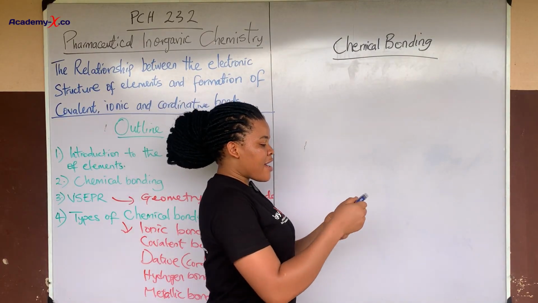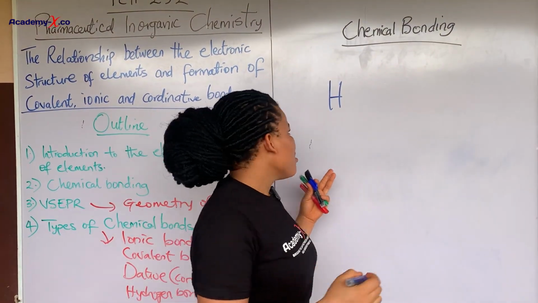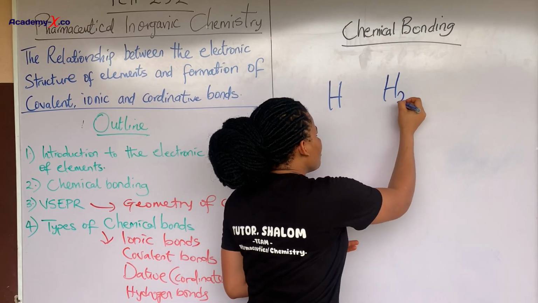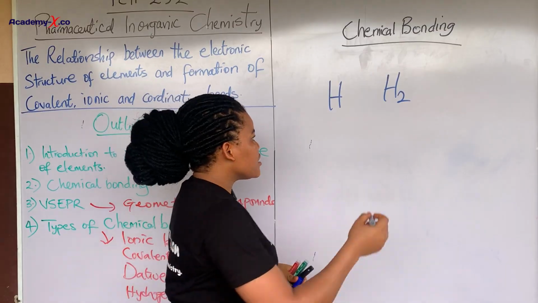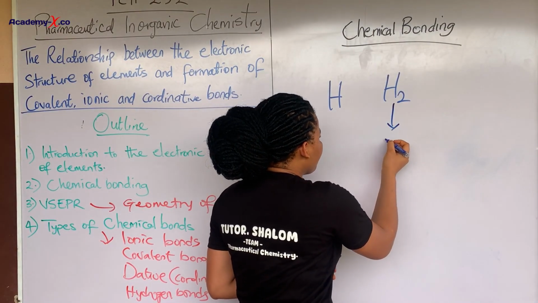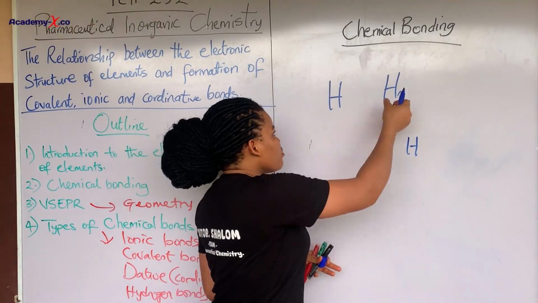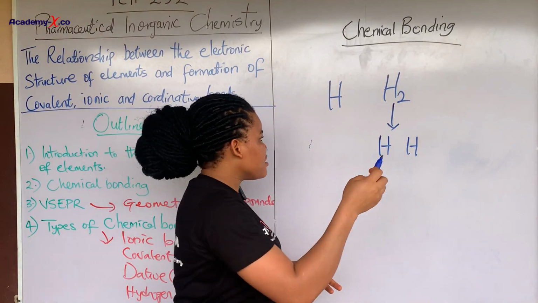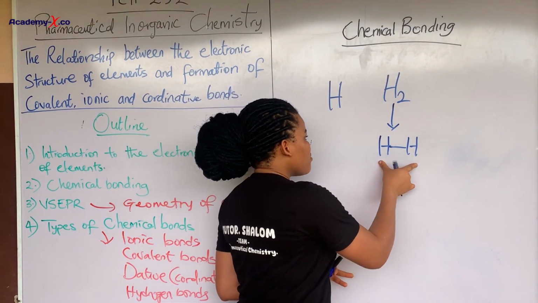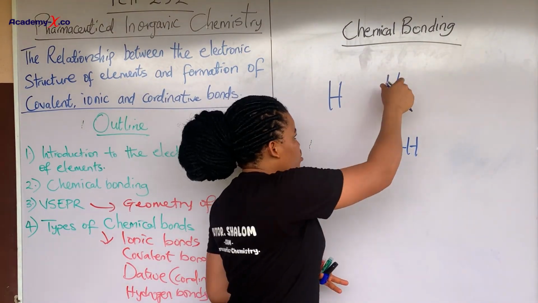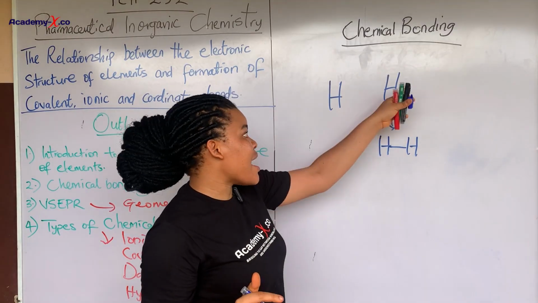Because we just have, let's say, this is hydrogen. This is just an atom. But when you have H2, now it's no longer at the atomic level, it is now a molecule, because this is made up of 2 hydrogen. Now, how did it come about in this form? It is because there was an interaction. There is a bond. Something happened between them that led to the hydrogen taking this form, appearing as a molecule.